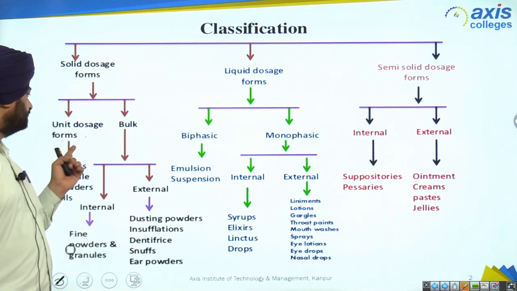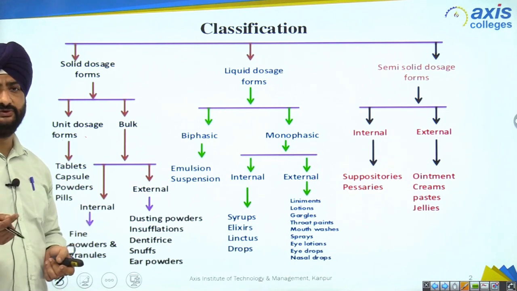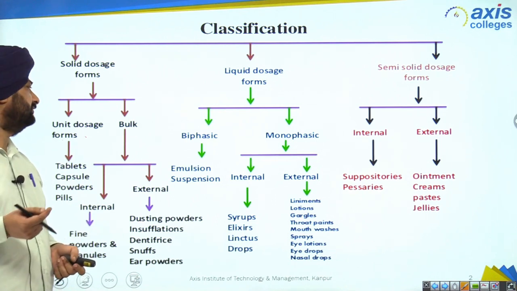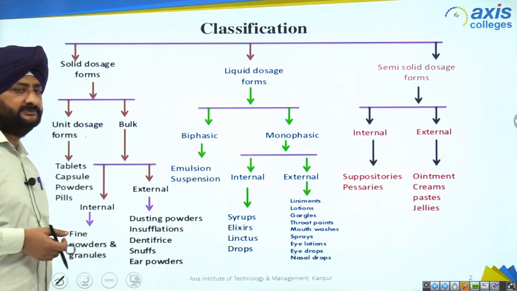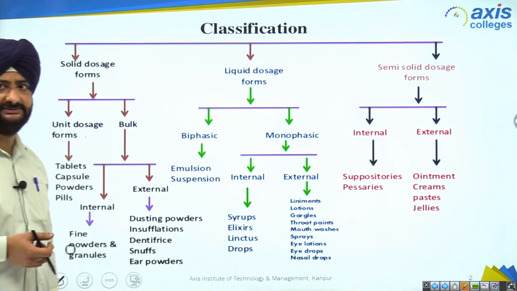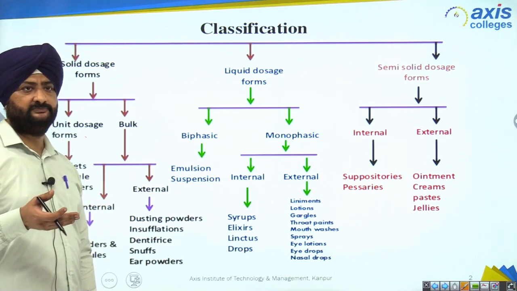First is unit dosage form, second is bulk. Unit means single dosage form. We used to call it as a unit dosage form, single. And next is bulk. Bulk, as the name suggests, bulk means many dosage form, right?